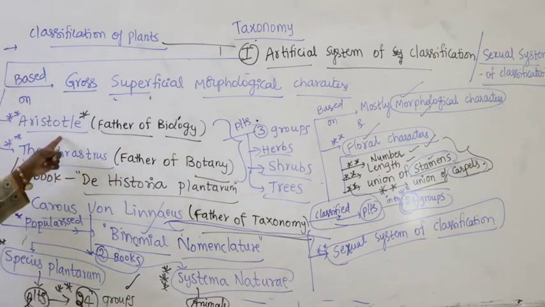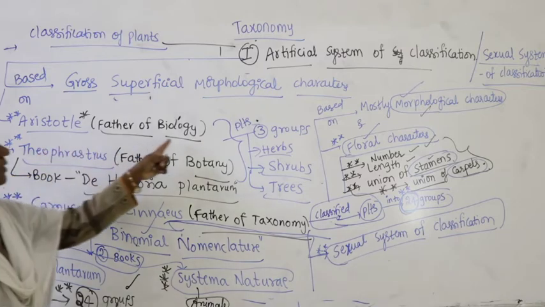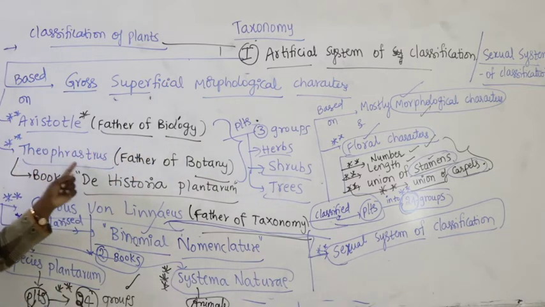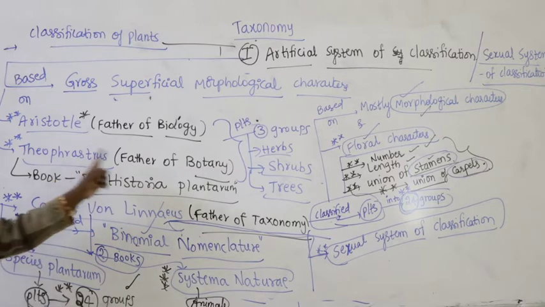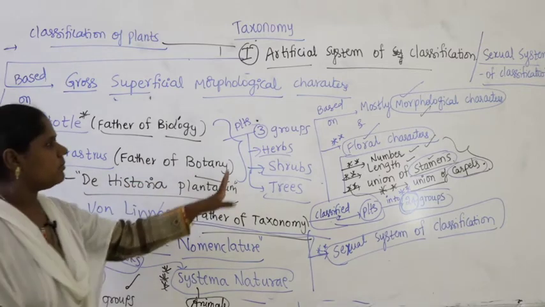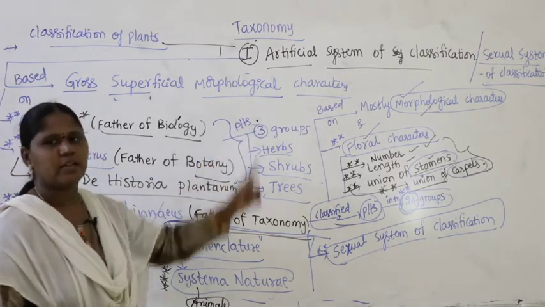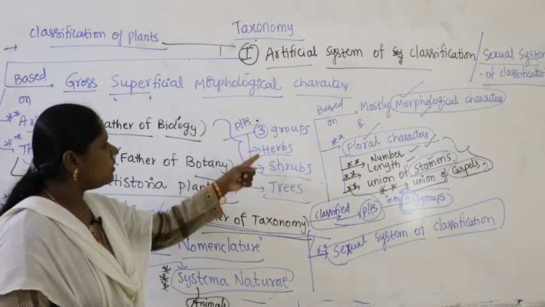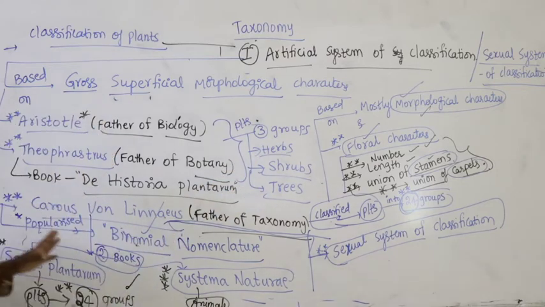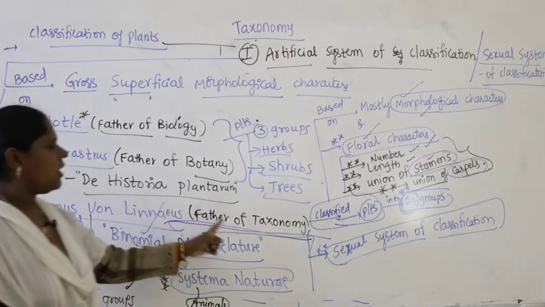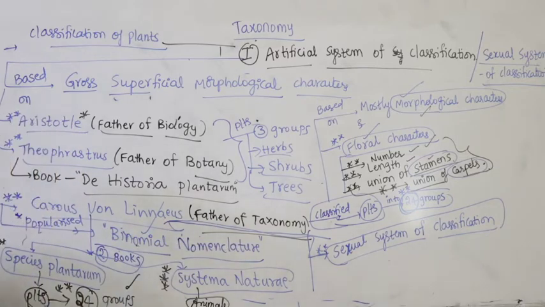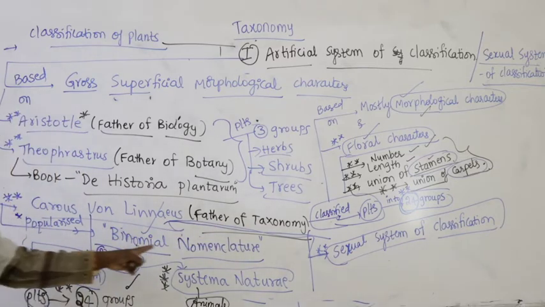Next, Aristotle is a scientist who is referred to as the father of biology. Theophrastus is a scientist who is referred to as the father of botany. Both of them made an effort to classify plants into groups: herbs, shrubs and trees. Theophrastus wrote the book called De Historia Plantarum. Another scientist, Carolus Linnaeus, who is referred to as the father of taxonomy, popularized binomial nomenclature.